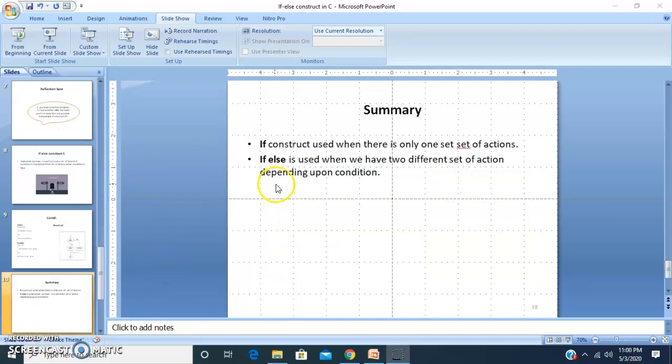So after studying the if and else, we can summarize that the if construct is used when there is only one set of actions, and if else is used when we have two different sets of actions depending upon the condition. That means if the condition is true, we have to follow one set of actions, and if the condition is false, then we have to follow a different set of actions. Then we will go for if else.